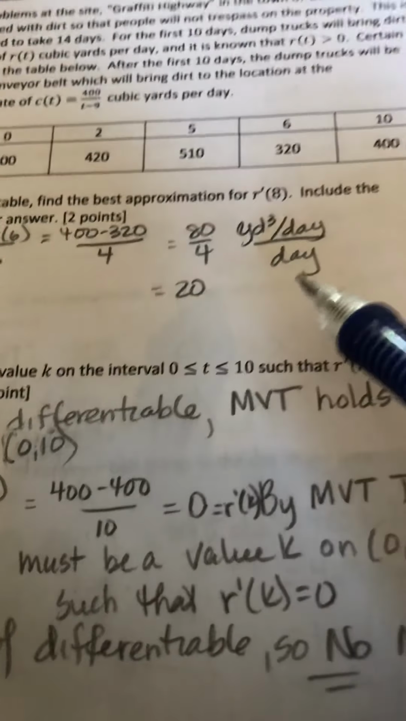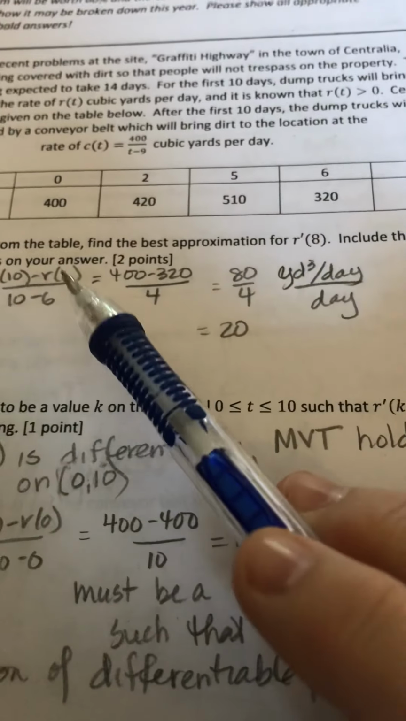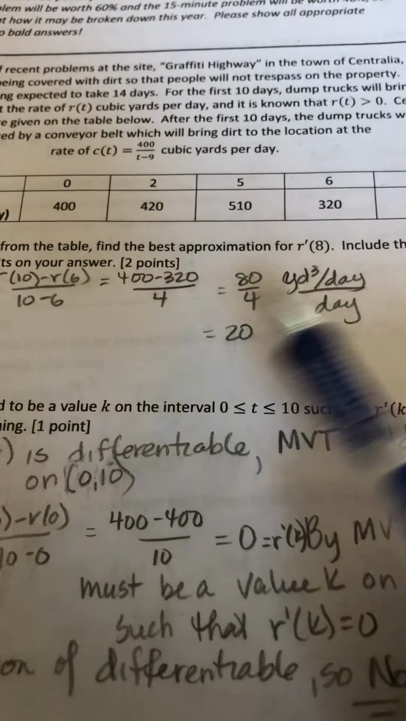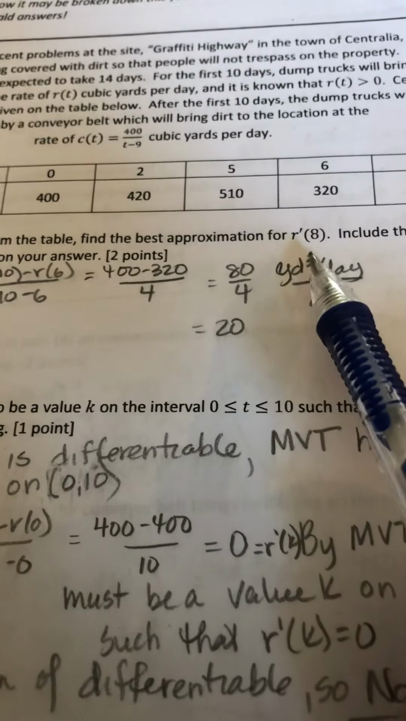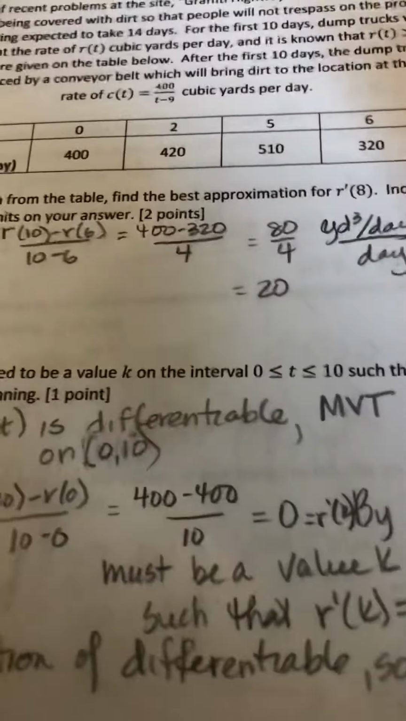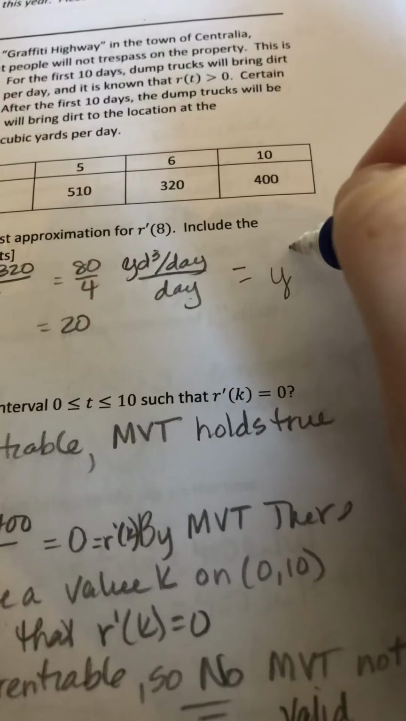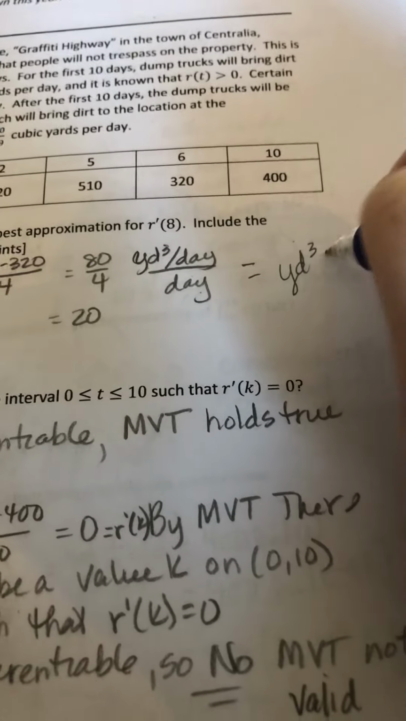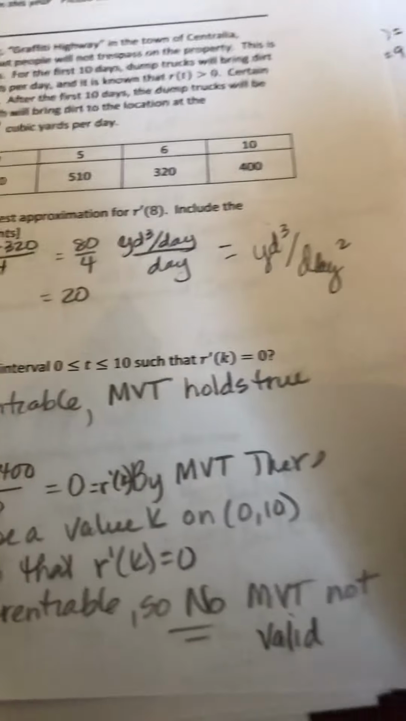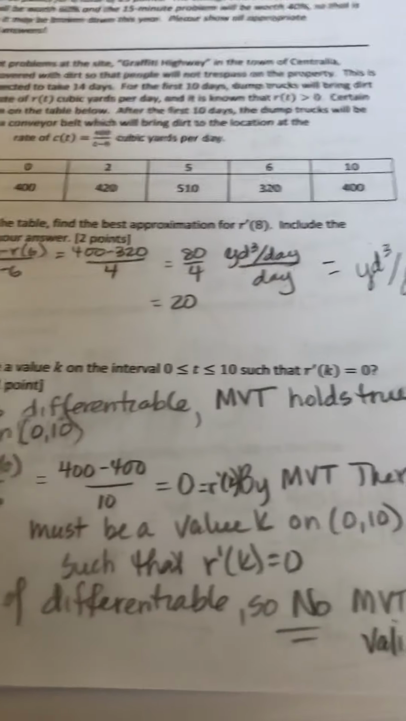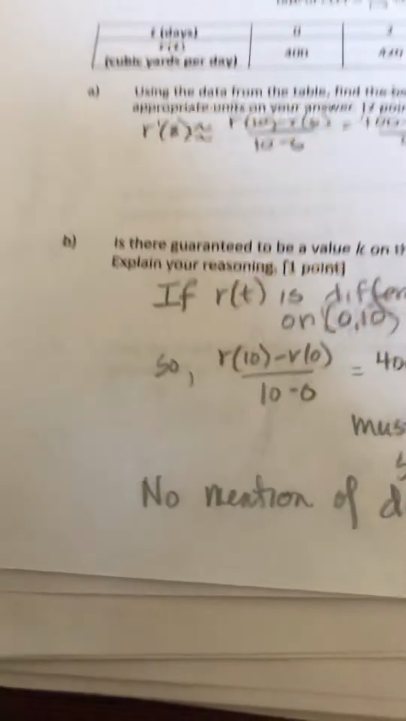Now the units. R is measured in cubic yards per day, and T is measured in days. So it's cubic yards per day per day, or if you want to write it as cubic yards per day squared. Please make sure you have the correct units. If you don't have the right units, you will lose a point.